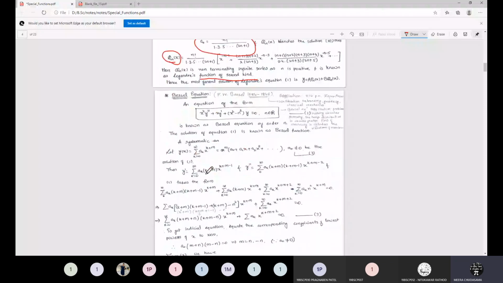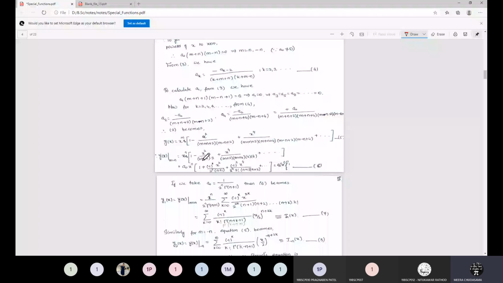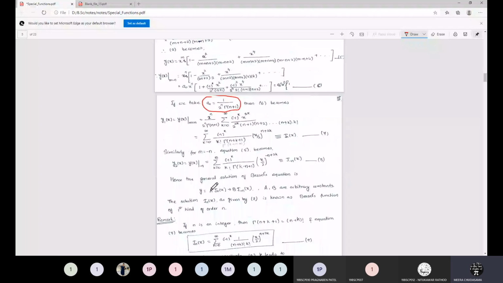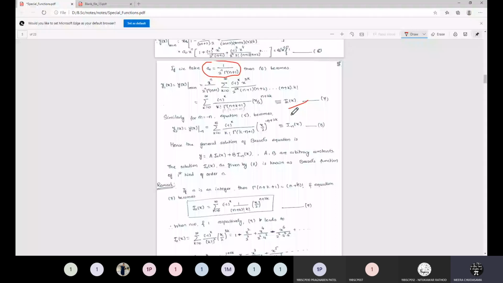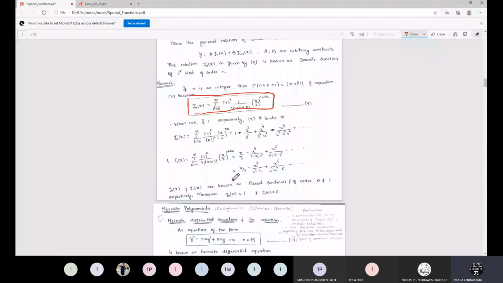And then we considered the Bessel function. This is the Bessel differential equation, in which we again considered the positive powers of x, that means ascending powers of x. Using the usual procedure, by choosing a specific value for the constant, we arrive at this particular solution, which is called the Bessel function, denoted by Jn(x), and its structure is given by this particular form. And then we saw these two properties. When n is 0 and 1, what will be the corresponding value? It is 1 and 0 respectively.